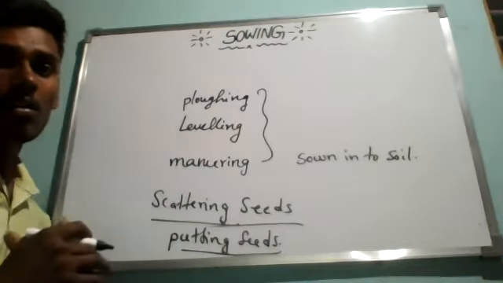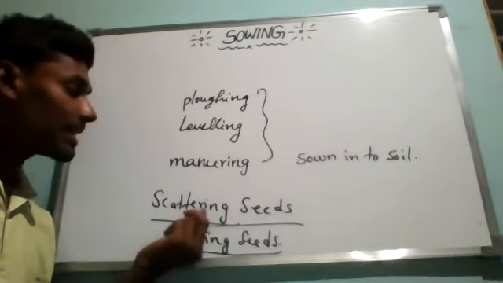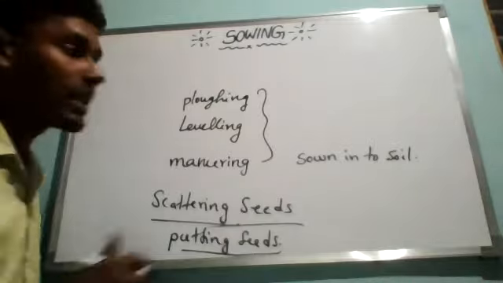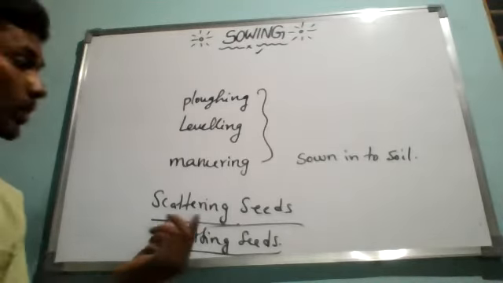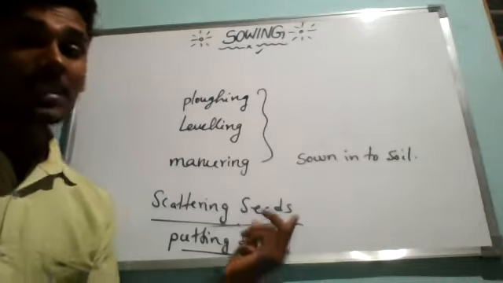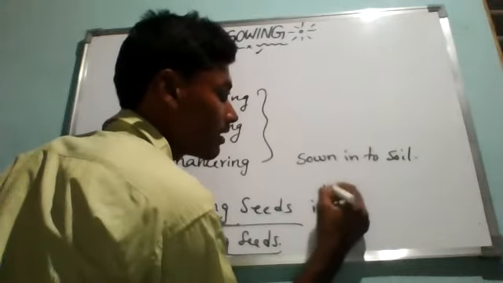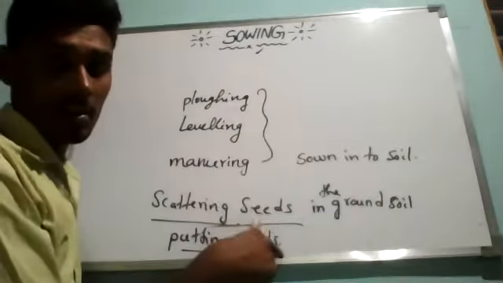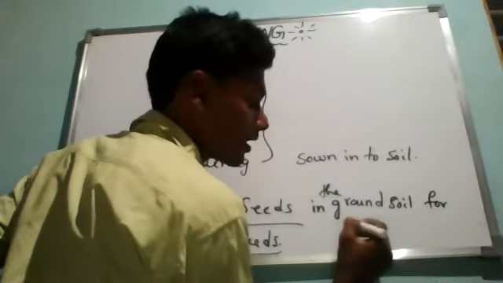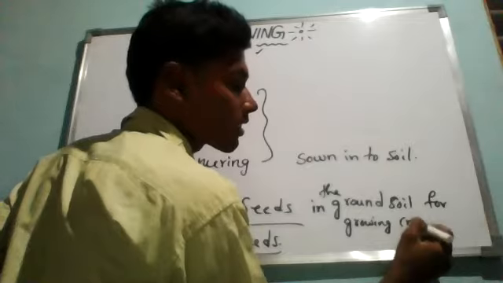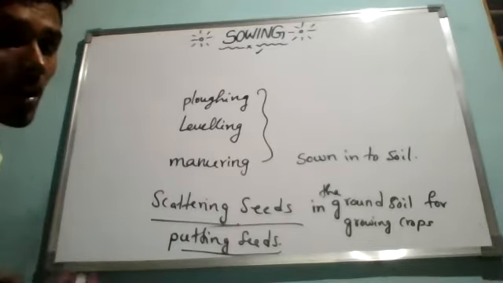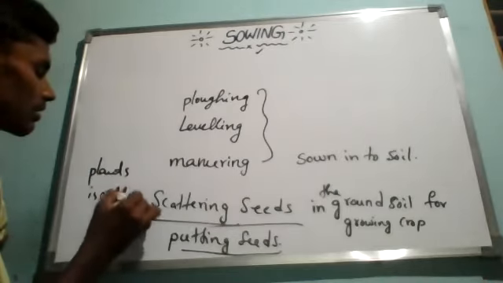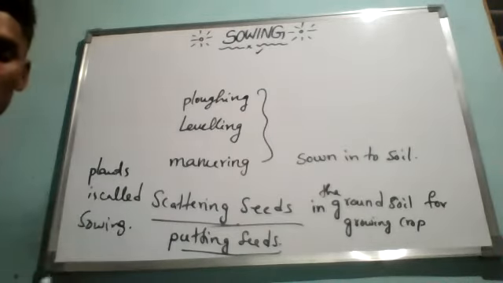So the process of scattering seeds in the ground soil, in the soil prepared in step 1, for growing the crop plants is called sowing. Are you able to understand what it is?